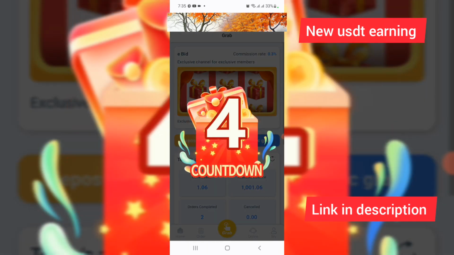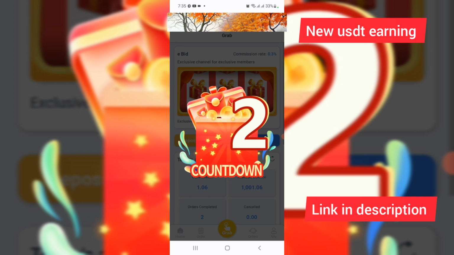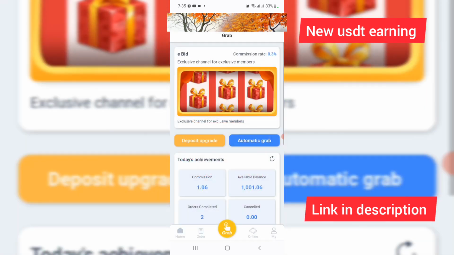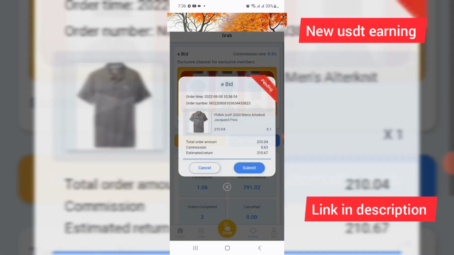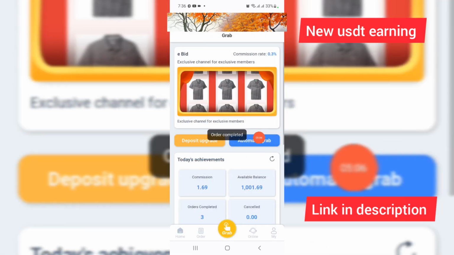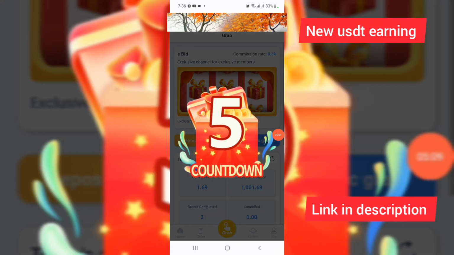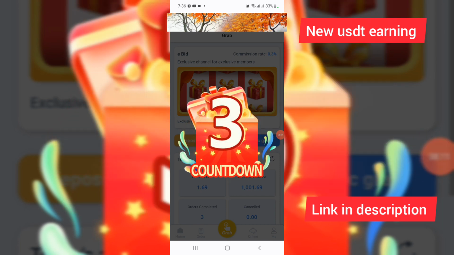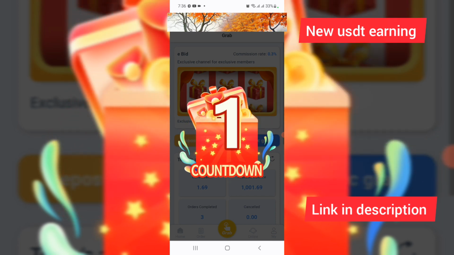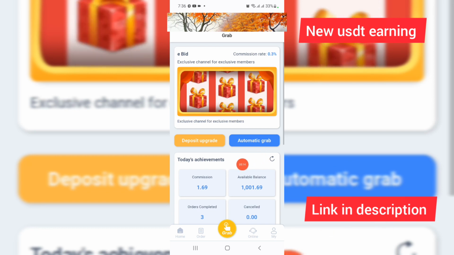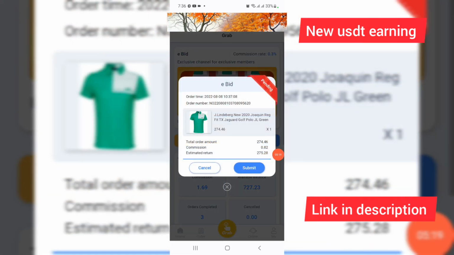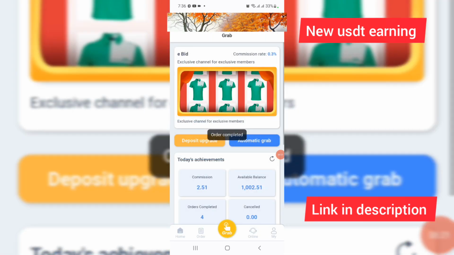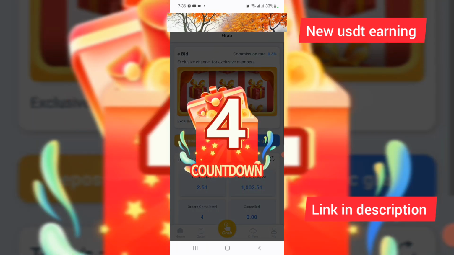Then I have clicked onto the automatic gray buttons again, and I have clicked onto the automatic grab button. And friends, I have clicked the automatic grab button right now, and I have clicked onto accounts again, and you can check the amount ratio of incomes. And I have clicked onto submit buttons again.